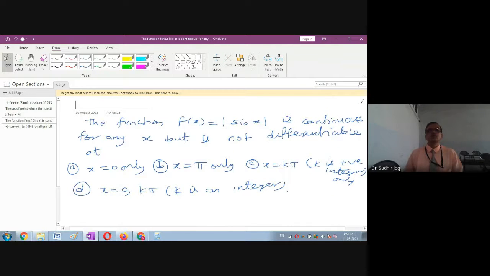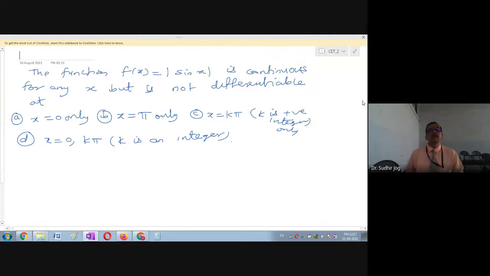Yes, it is regarding mod sin x. What it says is it is continuous for any value of x but is not differentiable at. Here the knowledge of the sin x curve is very important. If you know the sin x curve, if you start from 0 and go on the positive x axis, you will have this shape.